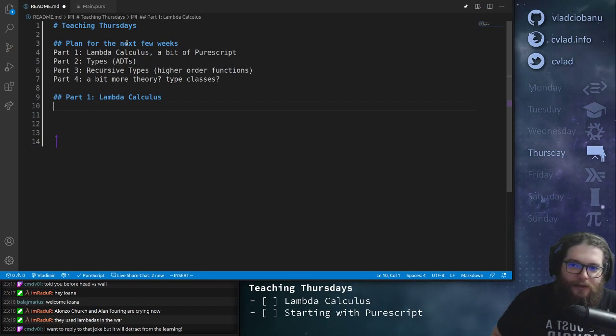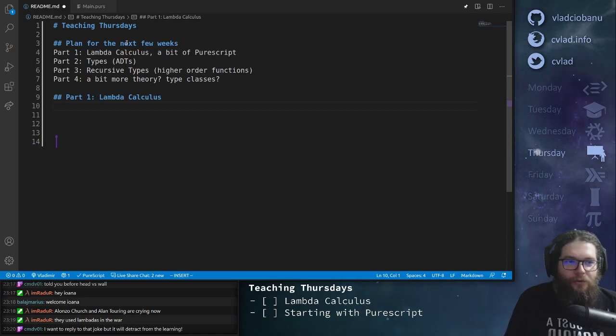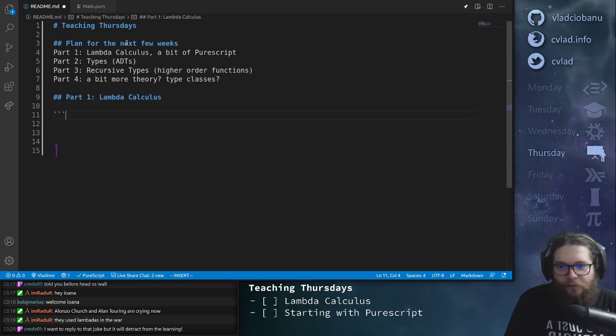So anyway, what is lambda calculus, right? So the main idea is that, so let's see, first of all, it's a language, right? So let's see how we can construct this language. And there's this specific notation, which I'll write right now, and let me know if you've ever seen this sort of notation before,